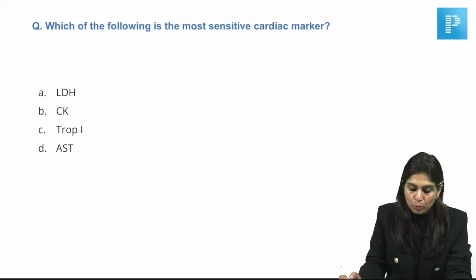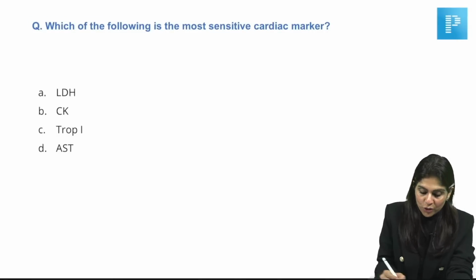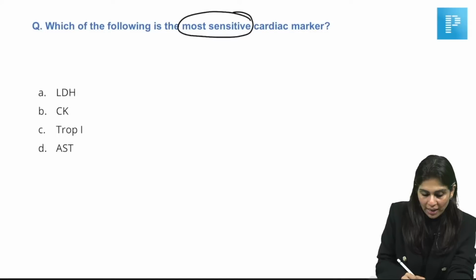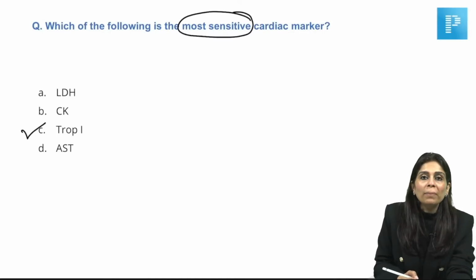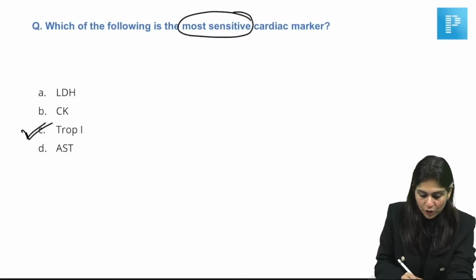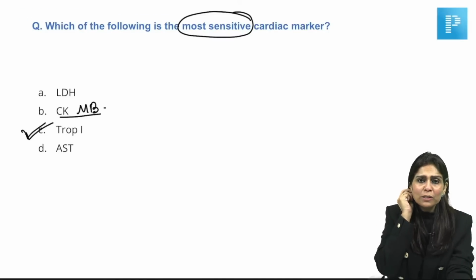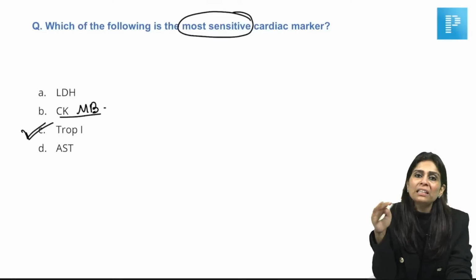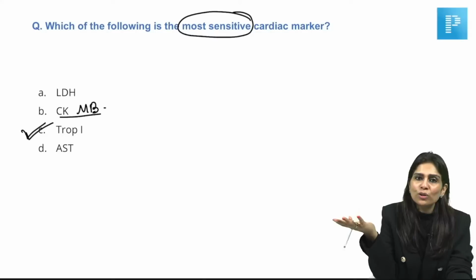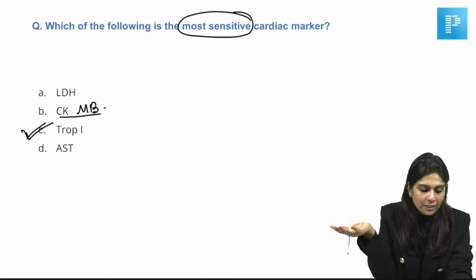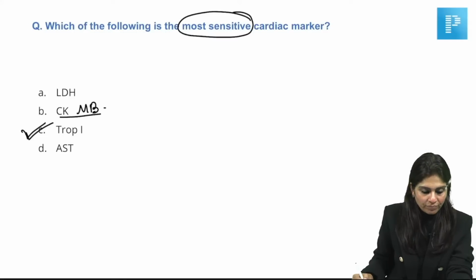Which of the following is the most sensitive cardiac marker? So the key here is most sensitive. Your answer should be TROP-I because TROP-I is the first marker to be elevated whenever a person suffers from myocardial infarction. Okay, so the answer is choice C. Even with CKMB, it takes some time for its level to be elevated. But if there was myoglobin, of course, myoglobin elevation will be the first, but we can rule out myoglobin because it's not a specific marker at all, right? So the right answer for this is TROP-I.